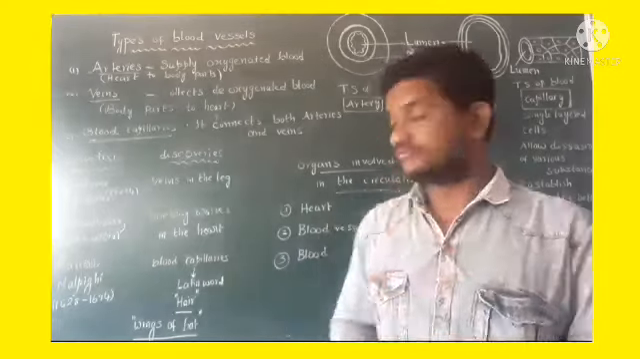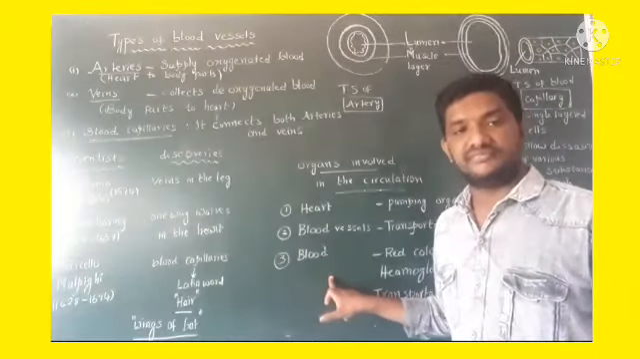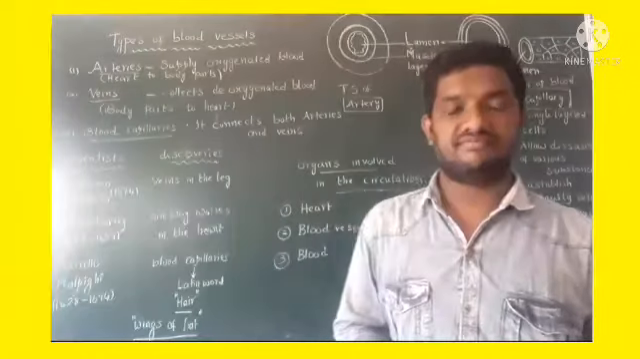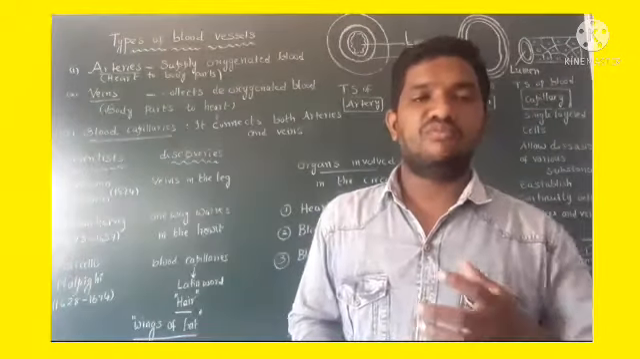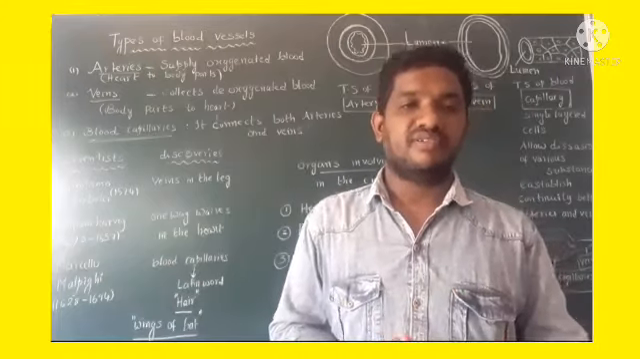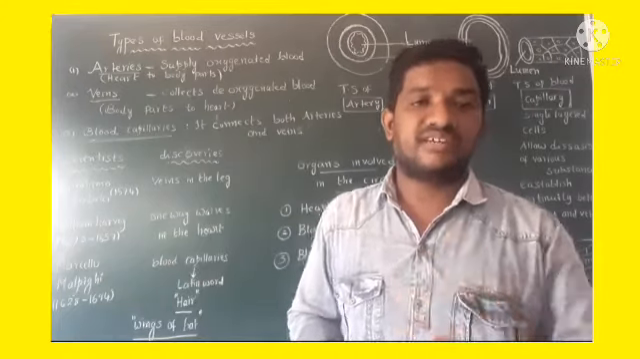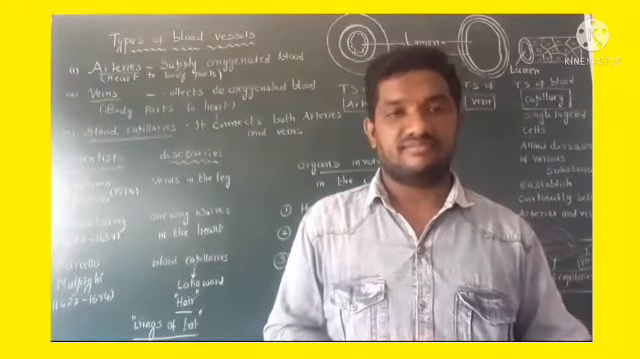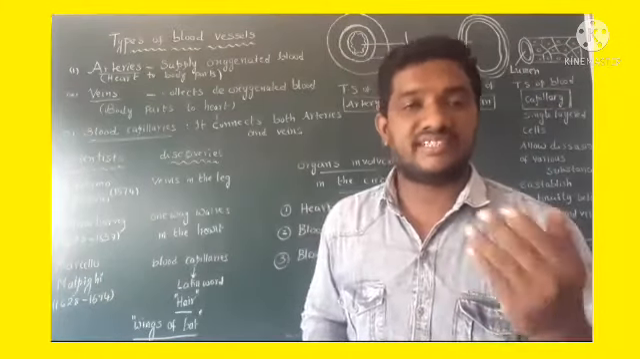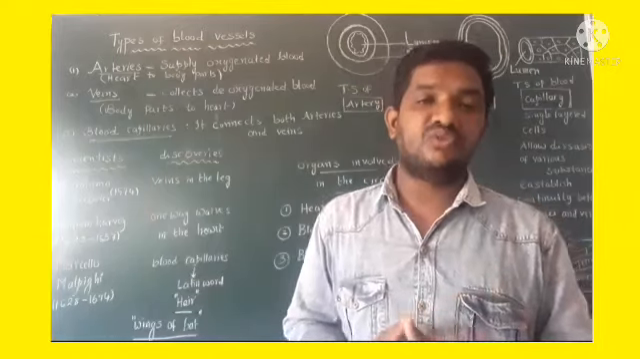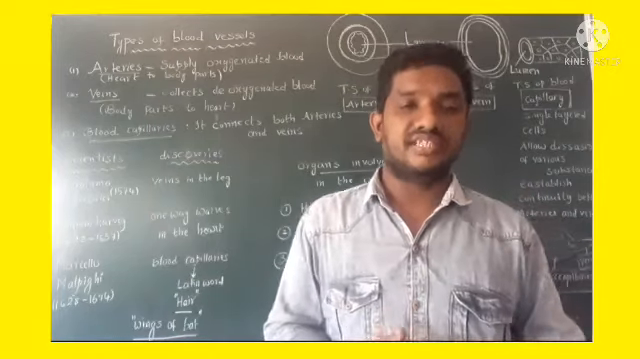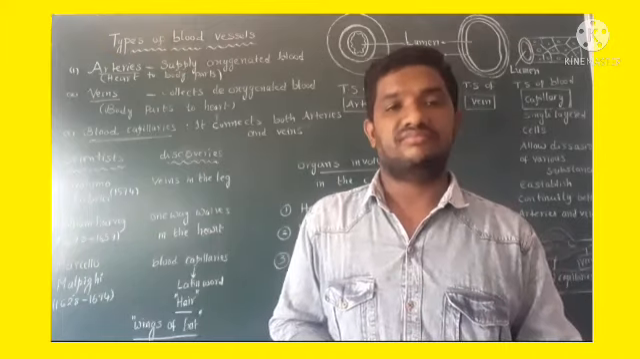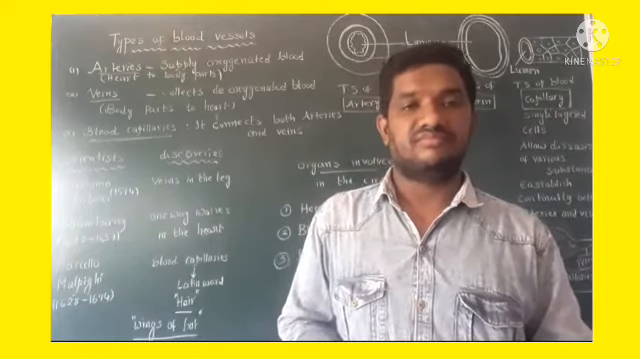Coming to third one, that is blood. It is the medium of transportation of different kinds of materials. See, almost all food materials or nutrients are transported from one place to another place within the body because of blood. So blood acts as transport medium to transport various substances in our body. It is red in color because of hemoglobin. We know already.